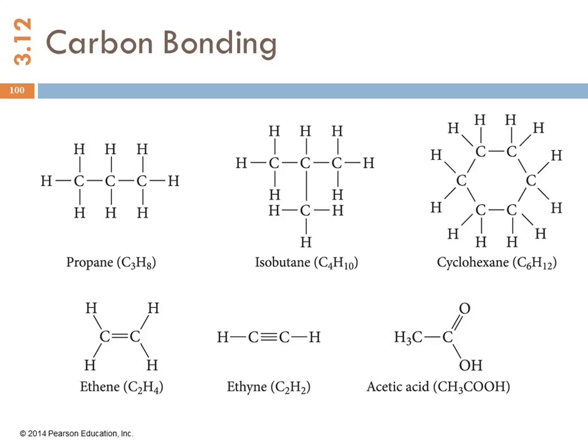So here are some examples of organic compounds containing carbons and hydrogens. Here we've got 3 carbons in a row. Here we've got 3 in a row, and then there's this branch off over here. Here are 6 carbon atoms playing ring around the rosy, and the hydrogen atoms are hanging off the outside. We can have a double bond, we can have a triple bond, we can get oxygen involved, all kinds of cool stuff.